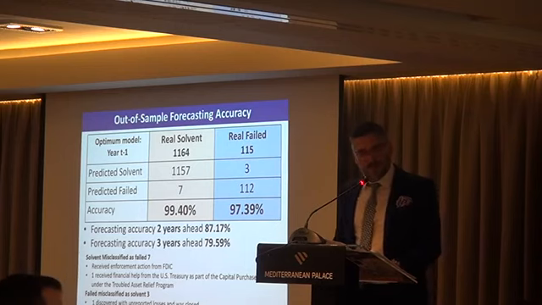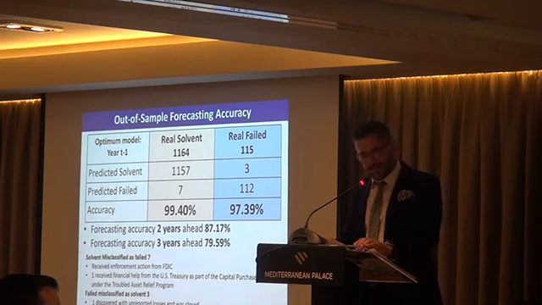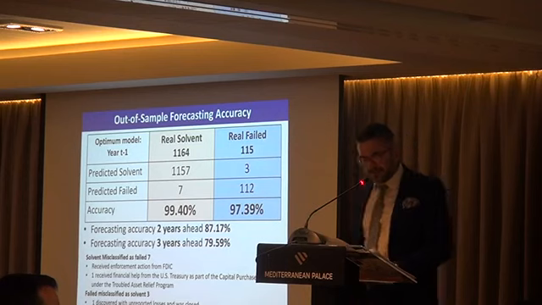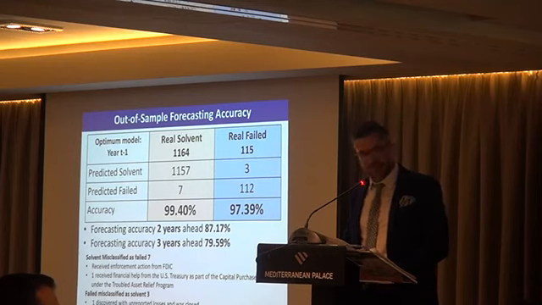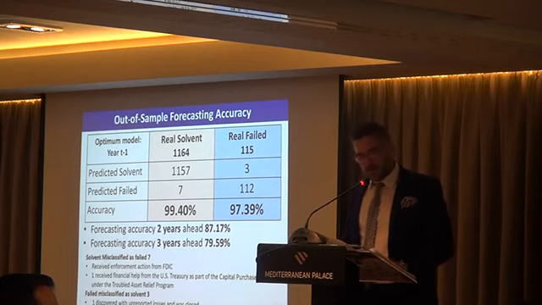99.21%. Next, we increased the forecasting window from 1 year ahead to 2 and 3 years ahead. The model predicted correctly 87.70% of the banks 2 years ahead, and 79.59% correctly 3 years ahead, which is very impressive, at least to us, with only 2 variables. But we did not stop there.